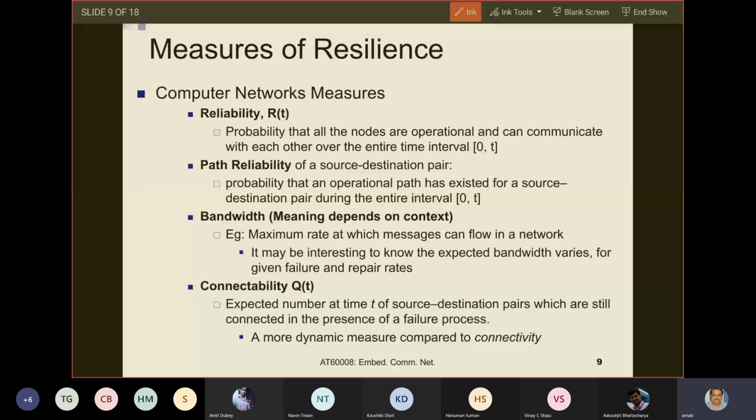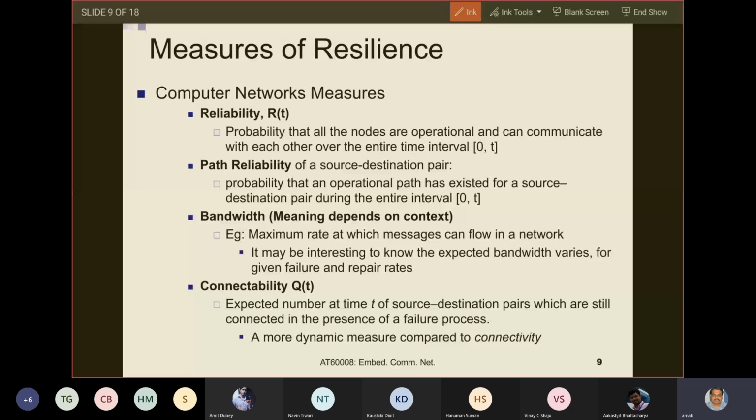So then what is path reliability? Suppose we want to give special emphasis between a particular source and a particular destination. Then we determine path reliability: the probability that an operational path existed for a source destination pair during the entire time interval 0 to t. These are nothing much more than whatever we have already studied in the last chapter, so I'm not getting into it. Anybody who has questions can ask.